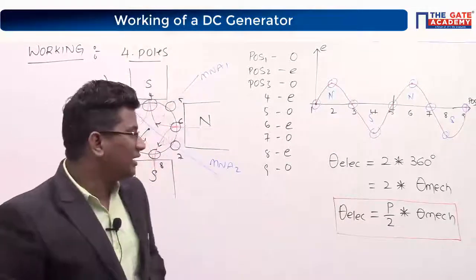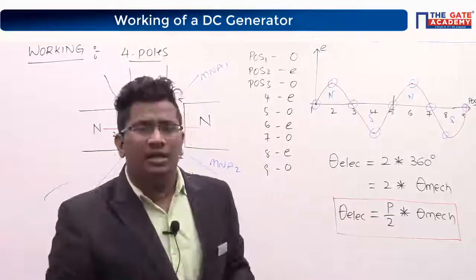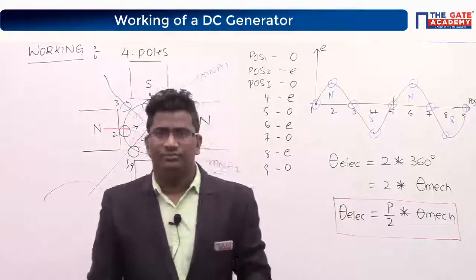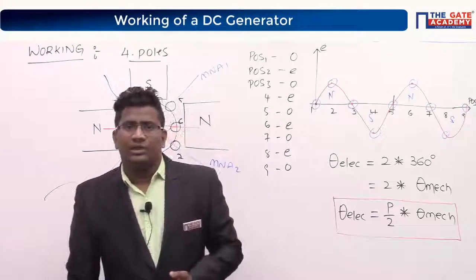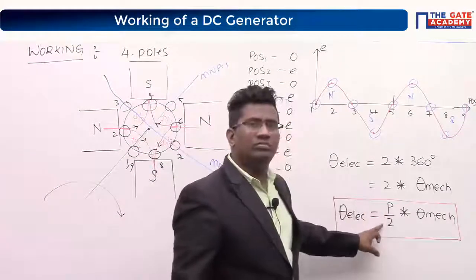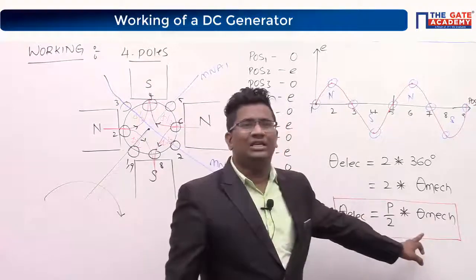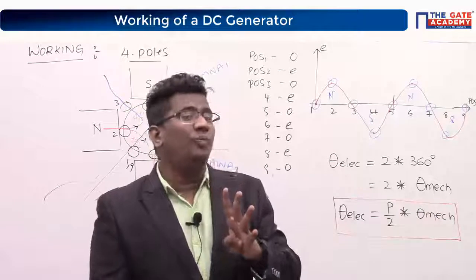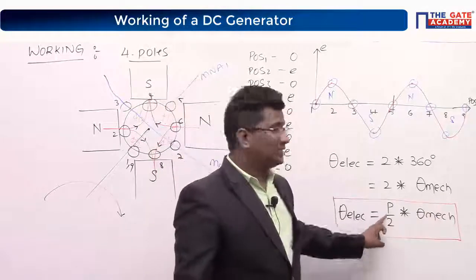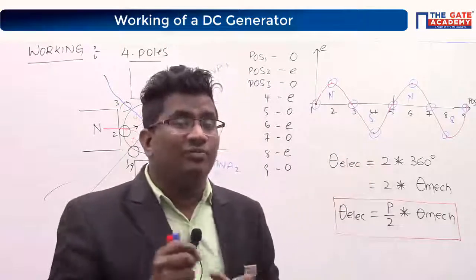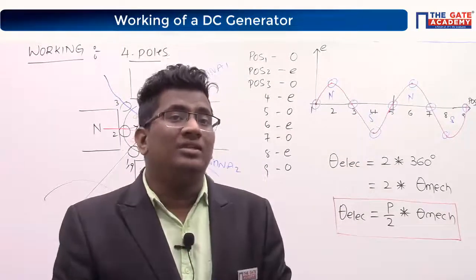Now concentrate here. Previously, how many poles did we take? 2 poles. Substitute here: 2 by 2 is 1. Therefore, theta electrical is equal to theta mechanical. How much did you get previously? 360 degrees. If I take 4 poles, 4 by 2, 720. If I take 10 poles, theta electrical is equal to how much?